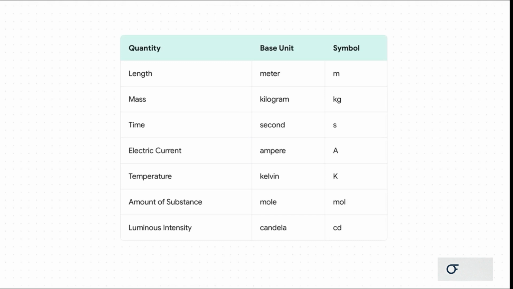Okay, now this is fascinating. What you're looking at here are the 7 fundamental building blocks of physical reality. We've got the ones we all know and use every day, the meter for length, the kilogram for mass, and the second for time. But the system is made complete by 4 others that are just as crucial. You've got the ampere, which measures the flow of electricity that powers our world. Then there's the Kelvin, which gives us this absolute scale for temperature. You need that for understanding everything from distant stars to superconductors. And the mole. That's the chemist's secret weapon for counting huge numbers of atoms. It's truly amazing that every single physical thing we can measure can be built from just these 7 basic units.